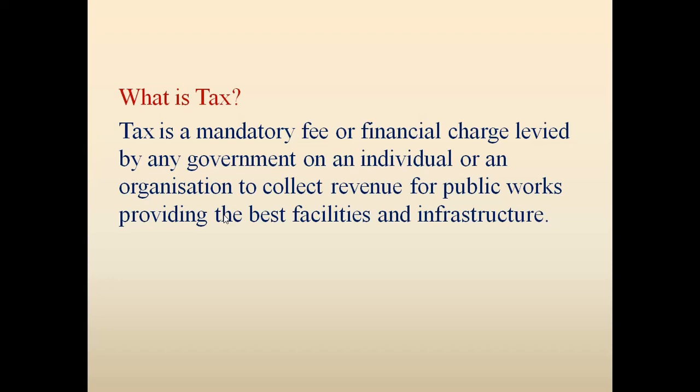So with this tax revenue, with this tax receipt, the government now spends the money for better infrastructure, for providing better facilities. Like we enjoyed this free vaccination, free COVID vaccination, right? So how is the government able to provide this facility, the free vaccination,